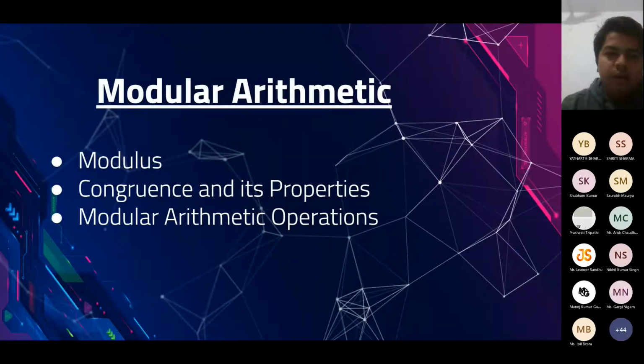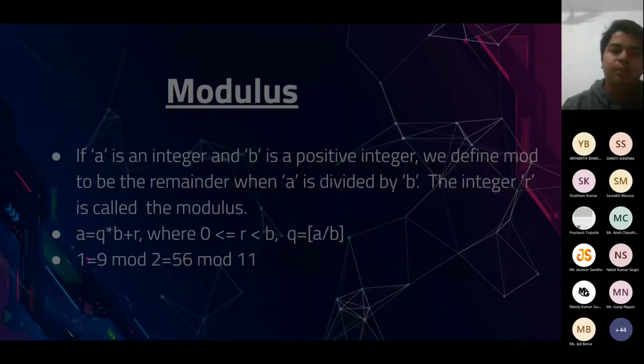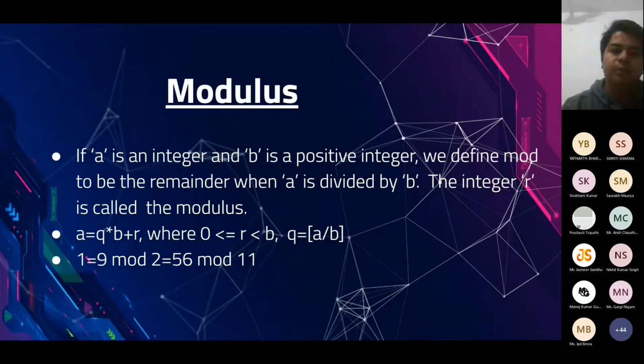So firstly, we will be studying modular arithmetic. Modular arithmetic is all about arithmetic that involves the modulus operation. So what is the modulus operation? When we say A mod B, we basically mean finding the remainder on dividing A by B. For example, if A is an integer and B is a positive integer, we define A mod B to be the remainder when A is divided by B. All of you must already know about this operator.